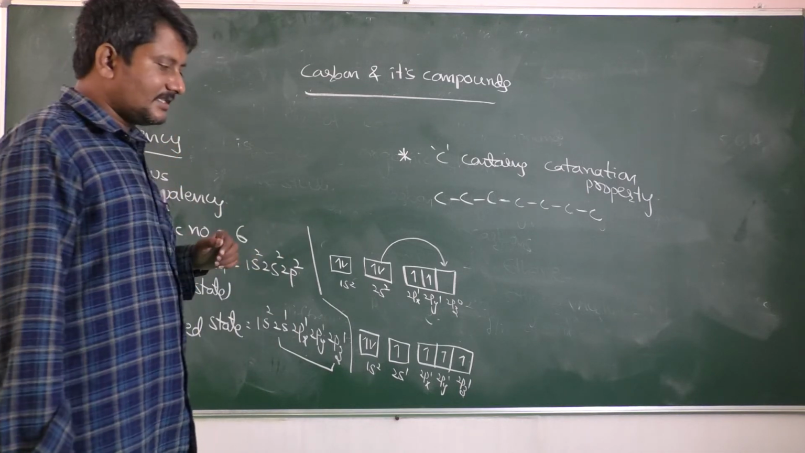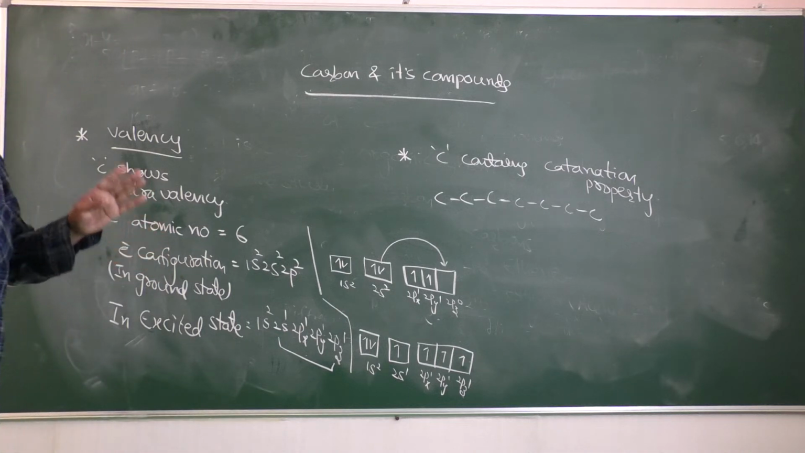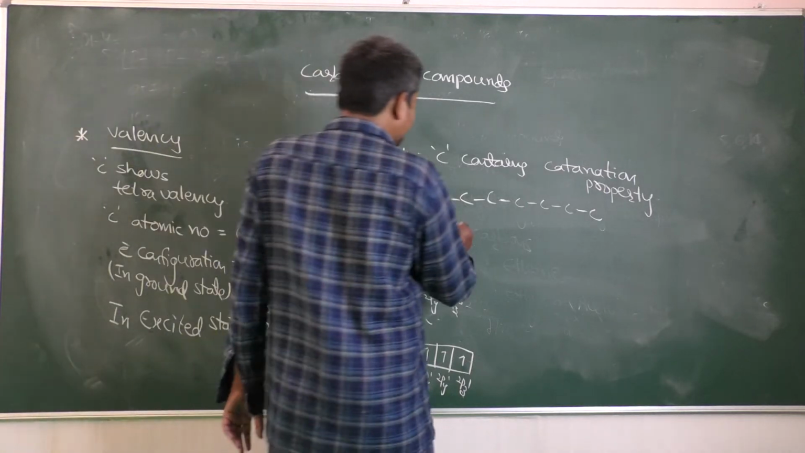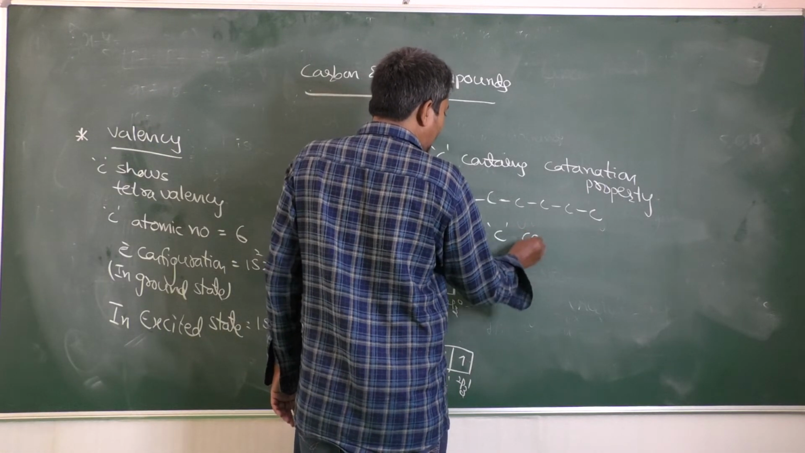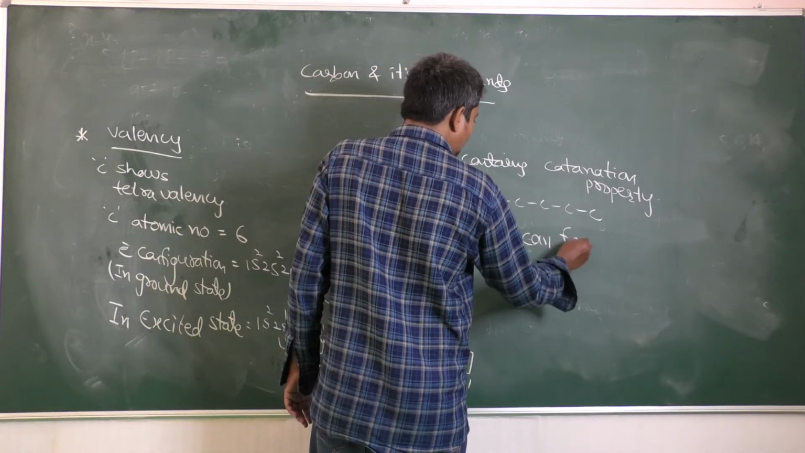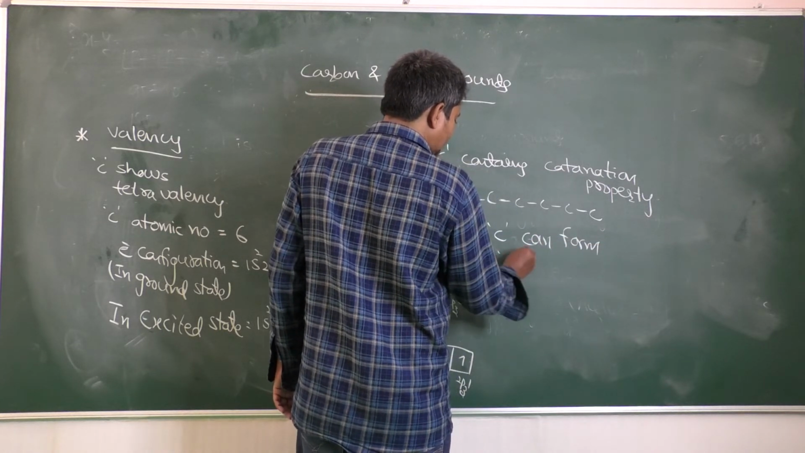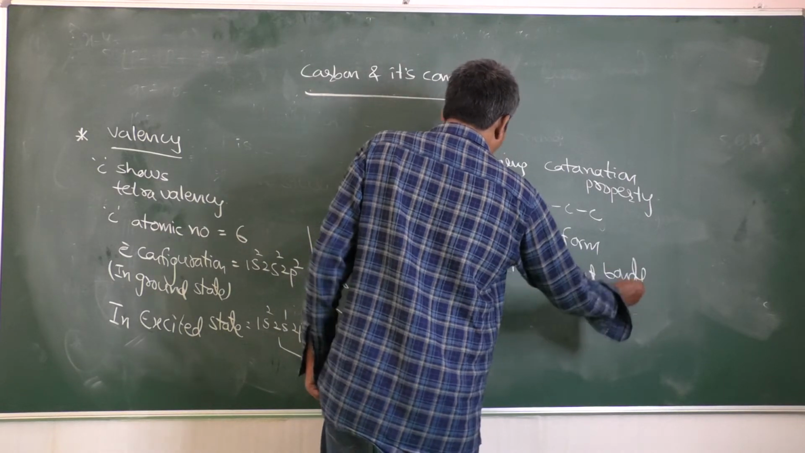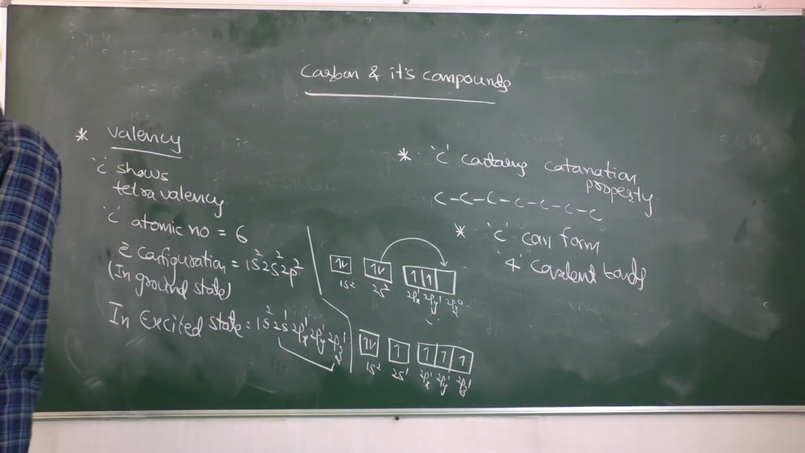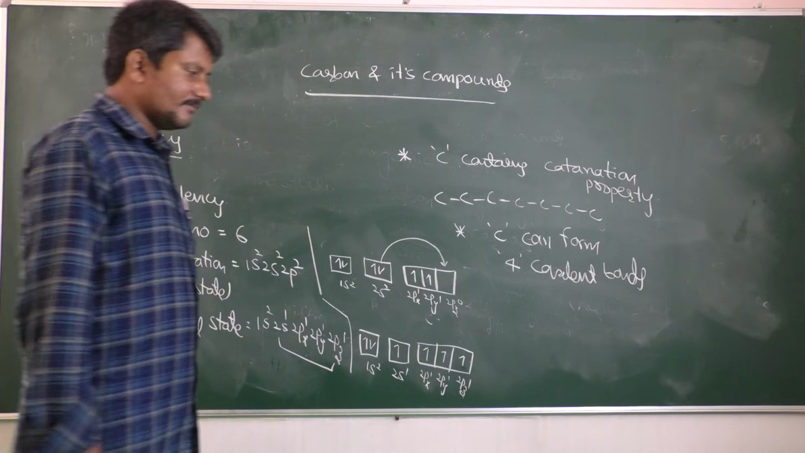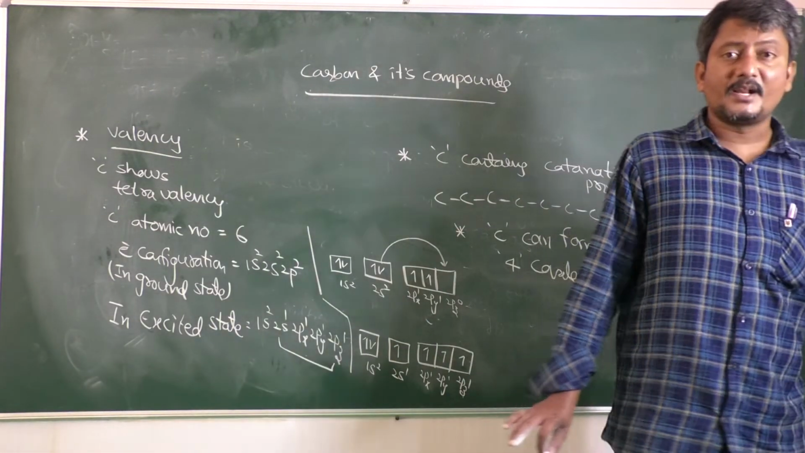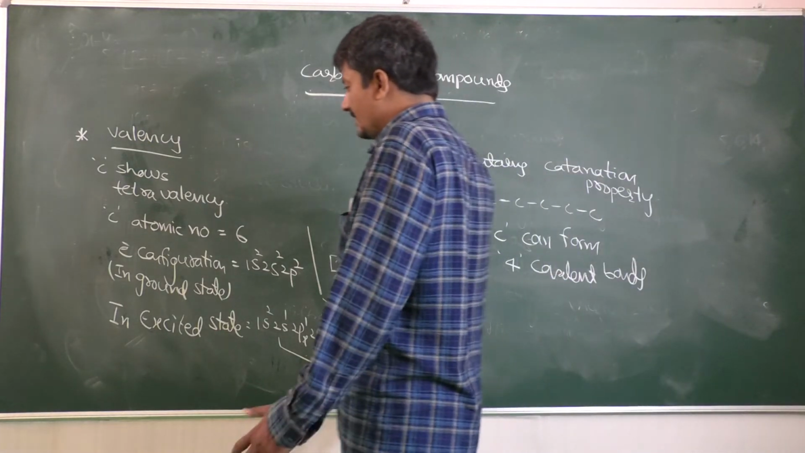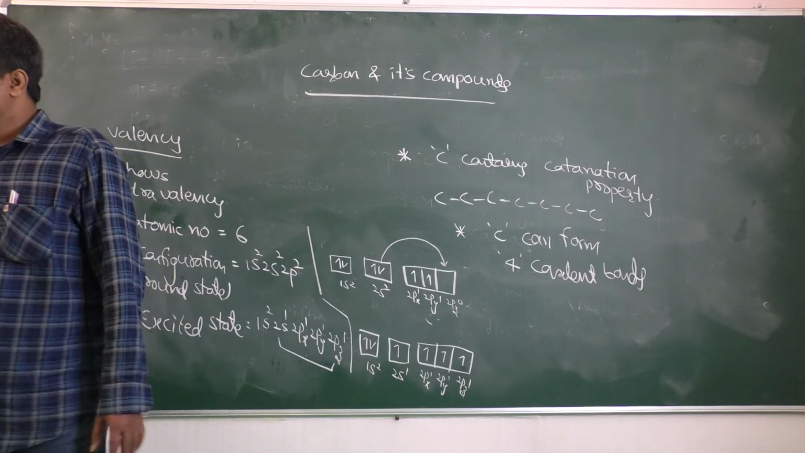Just now I said the valency of carbon is 4. Carbon contains 4 valency, which means it has the capability to form 4 covalent bonds. All those 4 covalent bonds may be single bonds, or one double bond and 2 single bonds, or one triple bond and one single bond. But between 2 carbons, quadruple bonds cannot be possible.